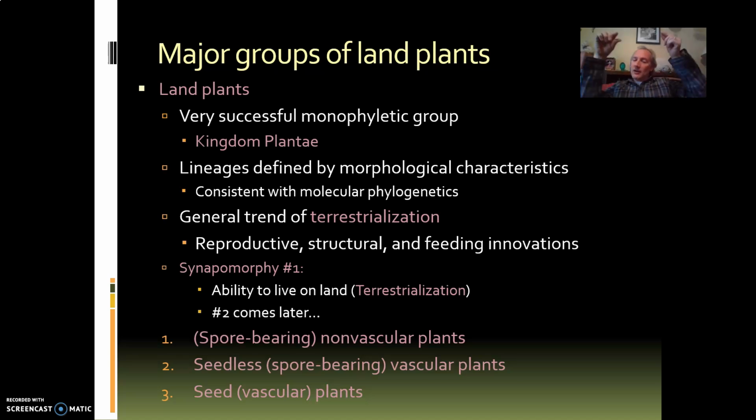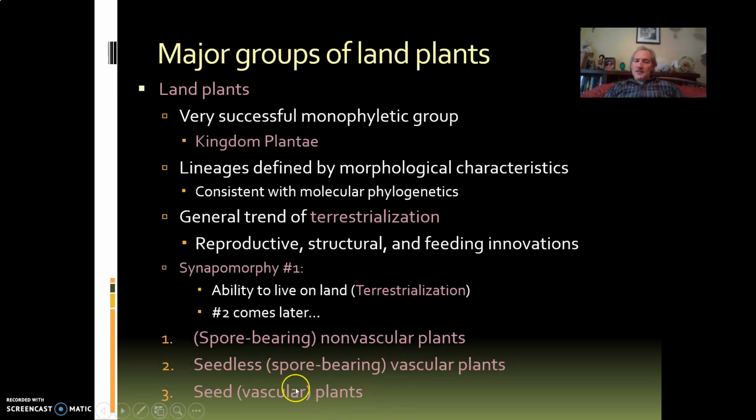It's specialized cells that are moving sugar water or sap and water through the plant. Okay, these first plants don't have those kinds of cells. They don't have that kind of tissue, so they're non-vascular. The other two groups do have this kind of tissue, so they have vascular cells, they have vascular tissue. They're going to have a much more efficient way of moving sugar through their body to survive, to move water through their body to survive.